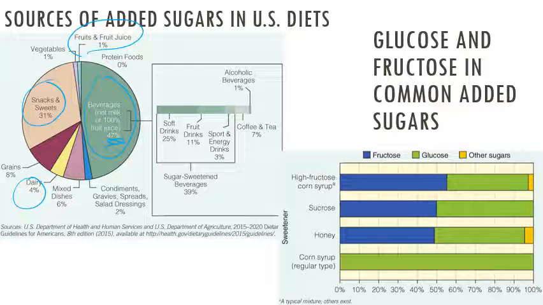Glucose and fructose in common added sugars. High fructose corn syrup has a little more fructose than glucose. Sucrose looks about the same between fructose and glucose, at least by looking at eye level. Honey is almost 50% fructose and glucose. And corn syrup is, wow, 100% glucose.